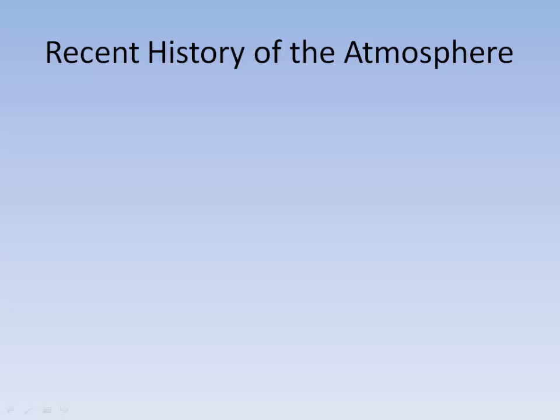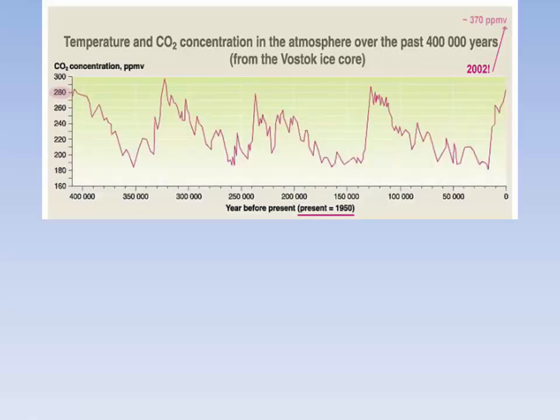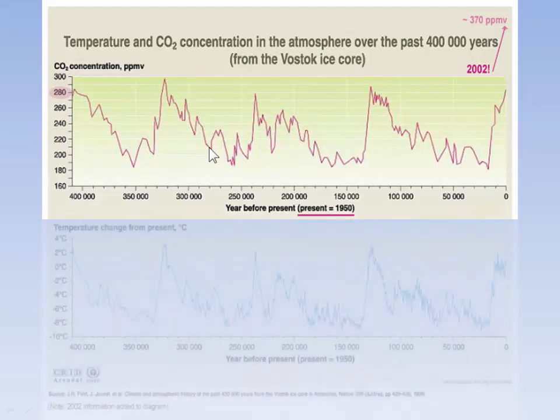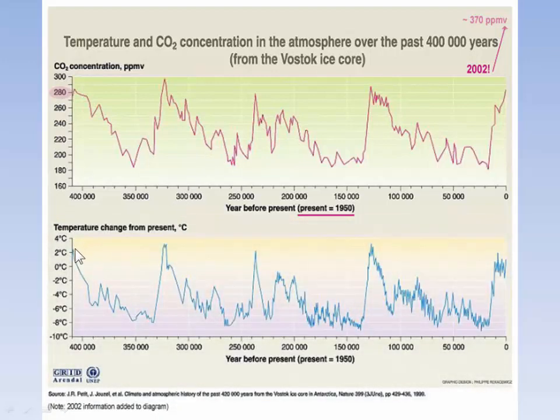Now, scientists have been able to go back and reconstruct the history of our atmosphere pretty accurately over the last 500,000 years using ice cores from glaciers in places like Greenland and Antarctica and so forth. And what they found is that the level of carbon dioxide in the atmosphere has regularly gone up and down. What they also found by going back and reconstructing the temperature of the Earth by using tree rings and other things is that the temperature of the Earth also has gone up and down over the last 500,000 years.